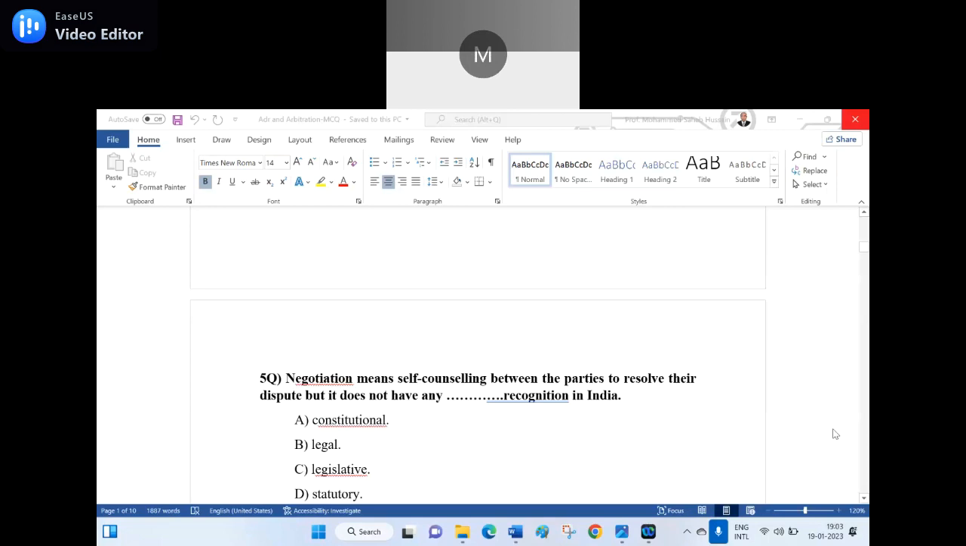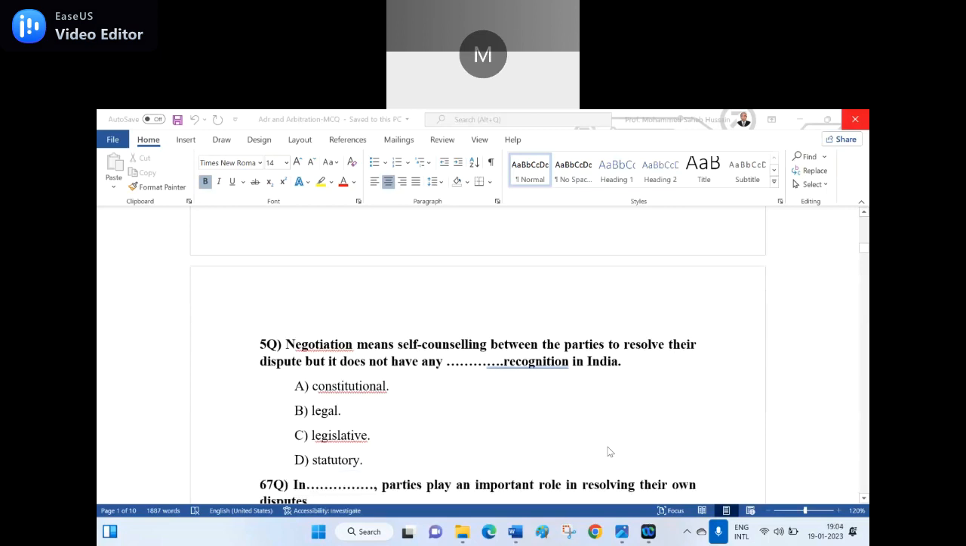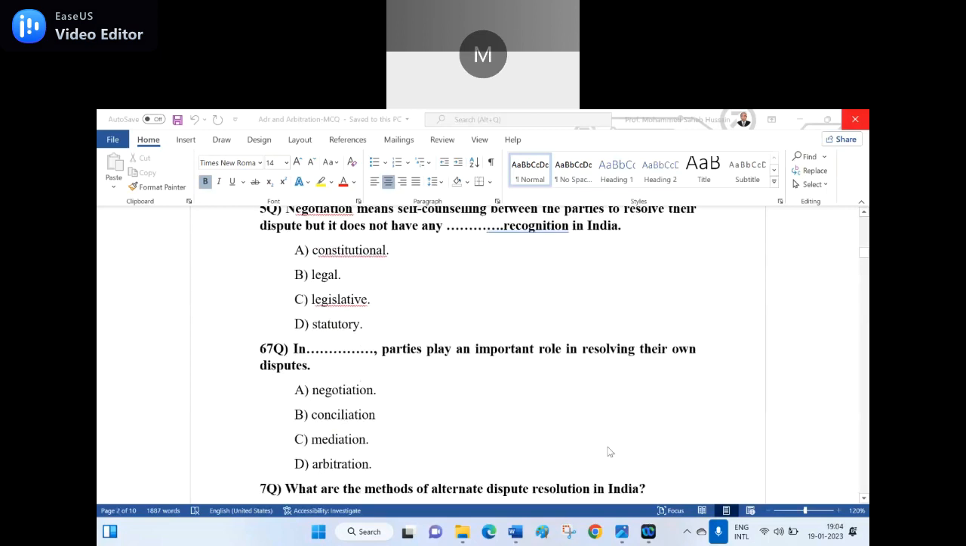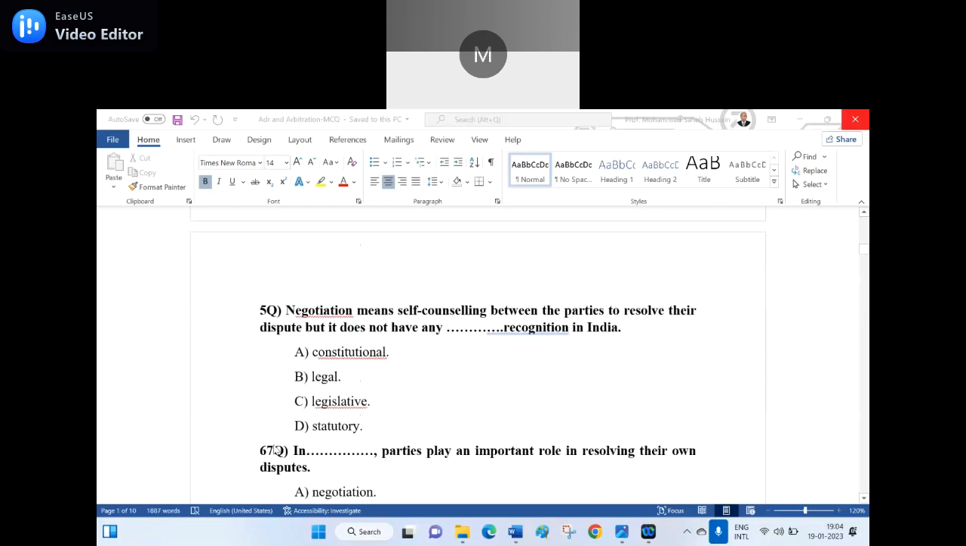Sir, D is the right answer, sir. Statutory recognition in India is the right answer. Negotiation does not have statutory recognition, sir. Others are wrong options.